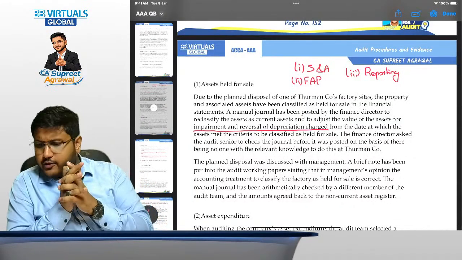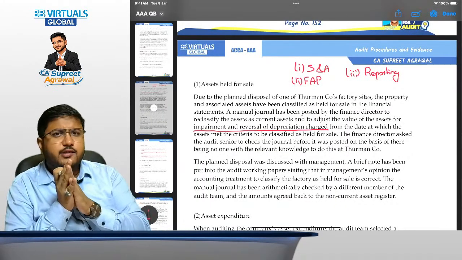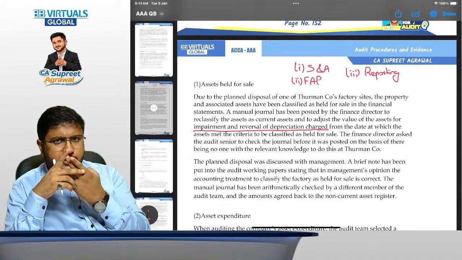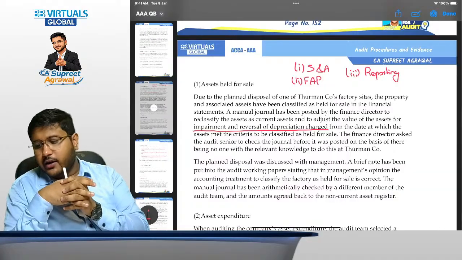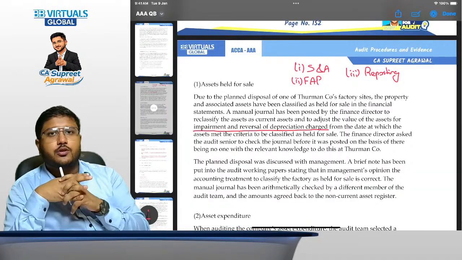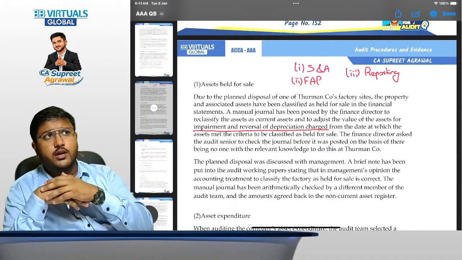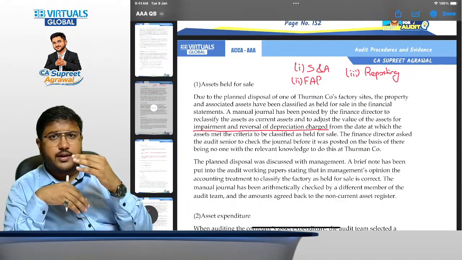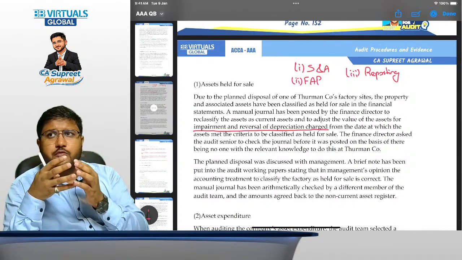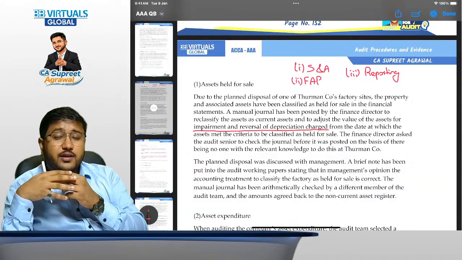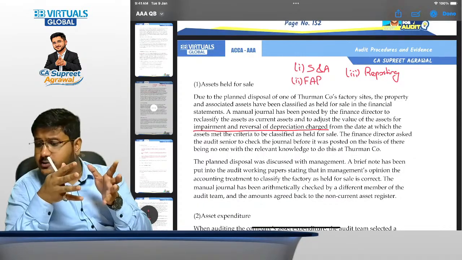Yes, I hope it's done. It was an easier one. So when we talk about the sufficiency and appropriateness of audit evidence, I can see that there have been only two procedures performed. One is the inquiry from the management and another one is the recalculation. But I don't think that for such a big transaction as changing the classification to held for sale, these two procedures are sufficient, because inquiry could be wrong, management could be lying. Recalculation is just one proof that whatever they have done is correct, but it is only casting-wise correct. It is not adjustment-wise correct, right?